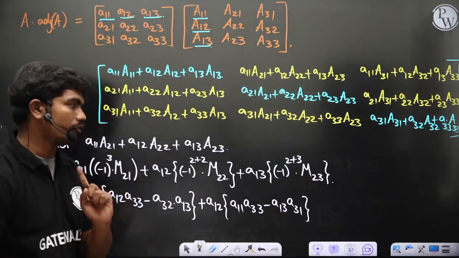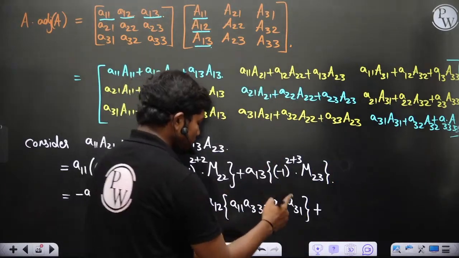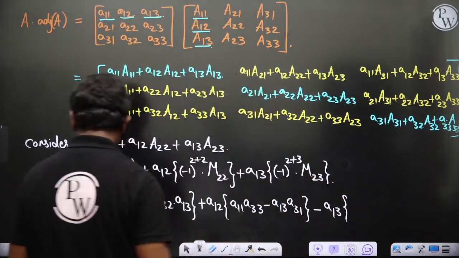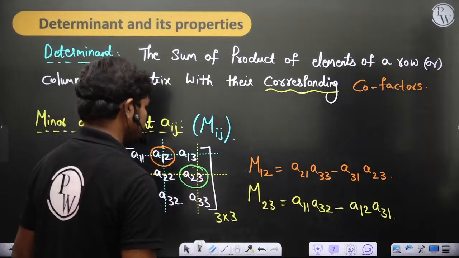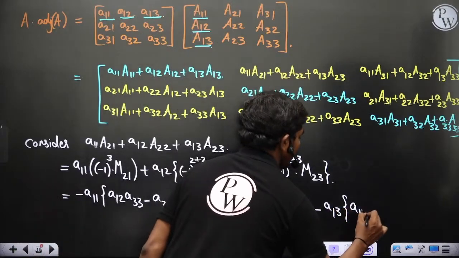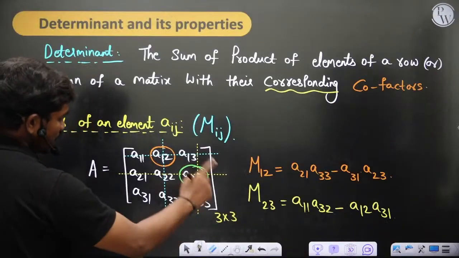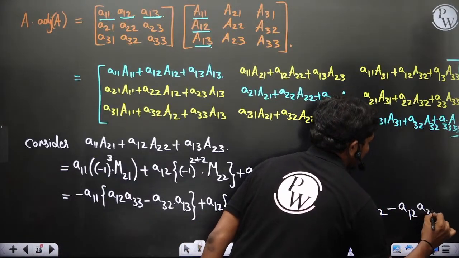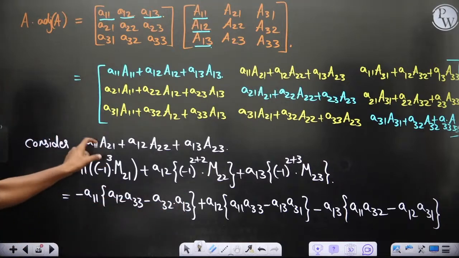Then after the plus, this is again a negative sign, so minus A13 times M23. What is M23? We have calculated already: A11 A32 minus A12 A31. So this is the total expansion of this element.